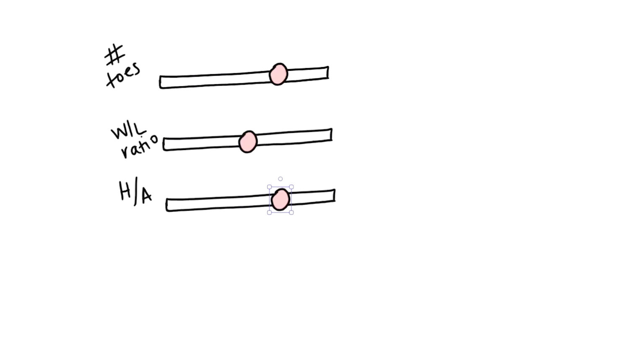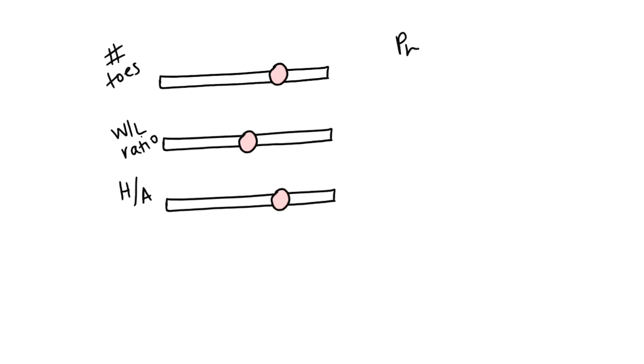So let's say we have 3 different factors that affect the outcome of a football match. So the first factor we're going to have is the number of toes each player has. The second factor is going to be the win-loss ratio. And the third factor is going to be whether they're at home or they're away. So initially, we're going to have some random configuration of these different factors. And based on this configuration, our algorithm is going to calculate a prediction on whether the team is going to win the match or not.